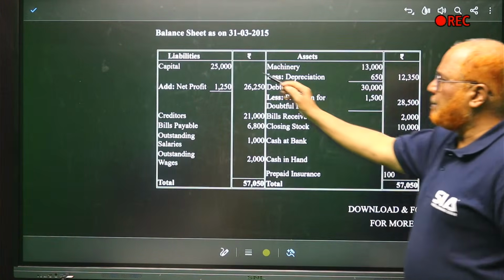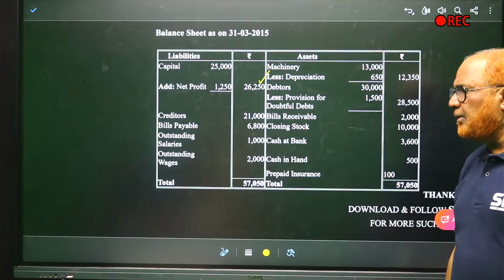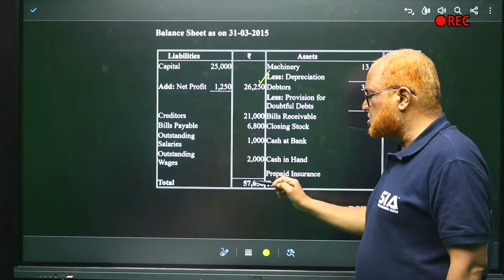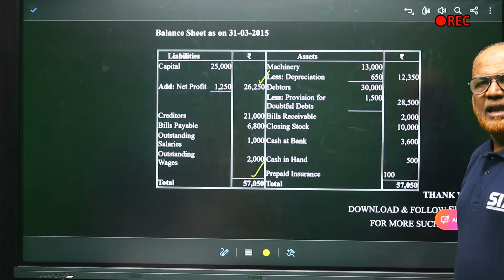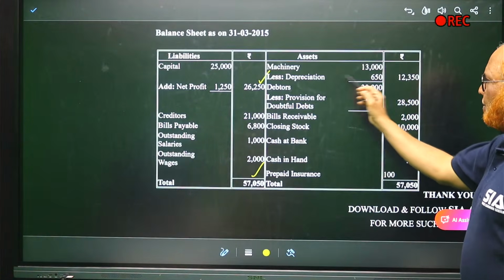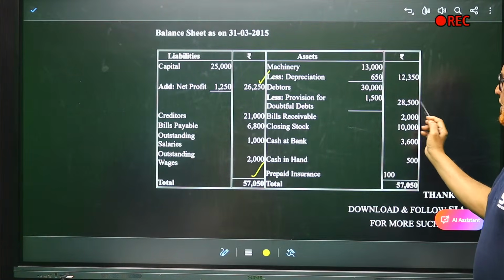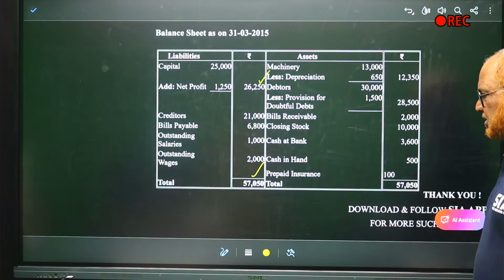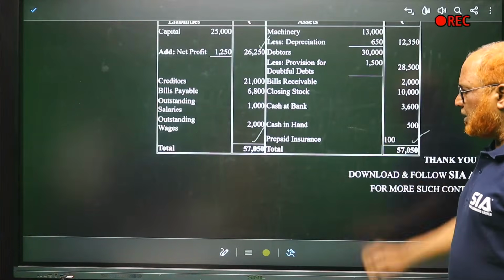The balance sheet is capital 25,000, add net profit 1,250. So we'll get 26,250. The liabilities. Creditor is a liability. Bills payable, outstanding salary, outstanding wages. That's all. 57,050. This is the total of the liabilities. The same total we should get on the asset side. So machinery 13,000 minus depreciation 650. So 12,350. Debtors less provision 28,500. Bills receivable, closing stock, cash at bank, cash in hand, prepaid insurance. 57,050. That's all. This is the end of the balance sheet.